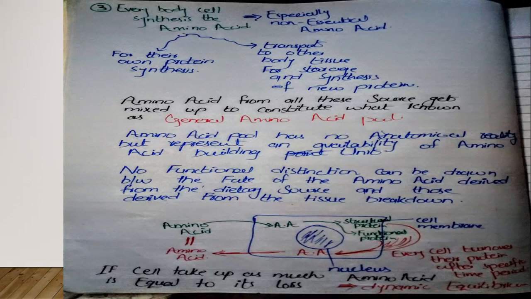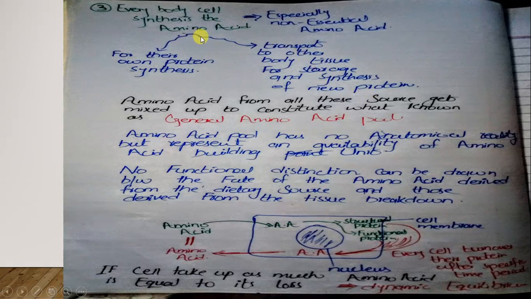Okay, so these are the initial amino acids. Every body cell synthesizes amino acids for its own protein synthesis, or transports them to the other body tissues for storage and synthesis of new protein.